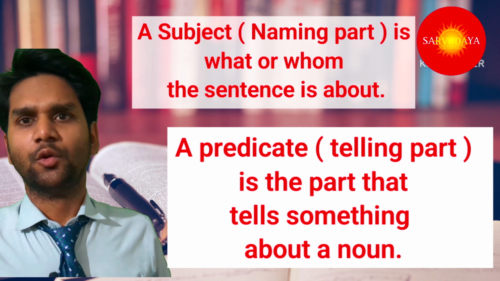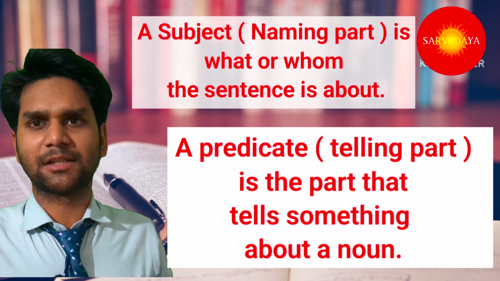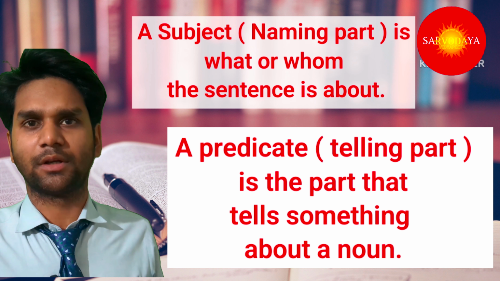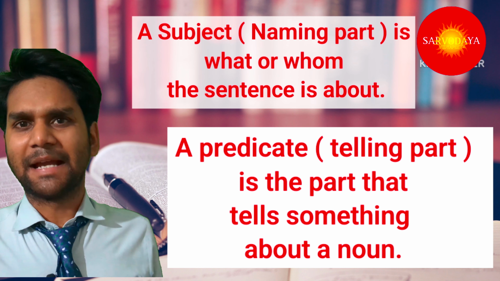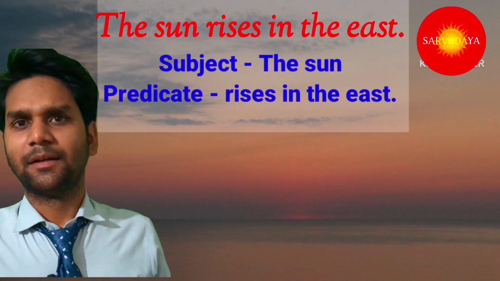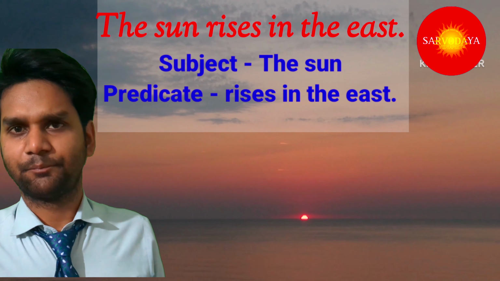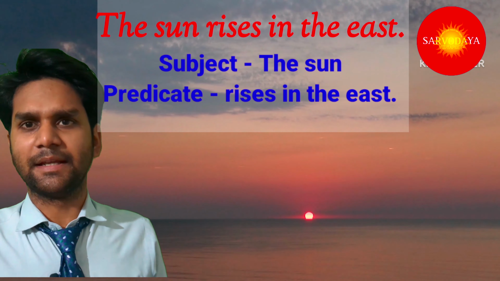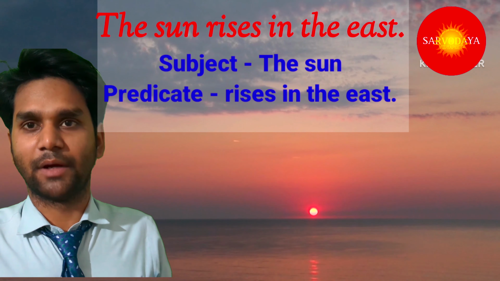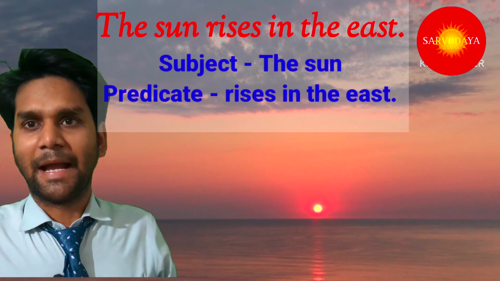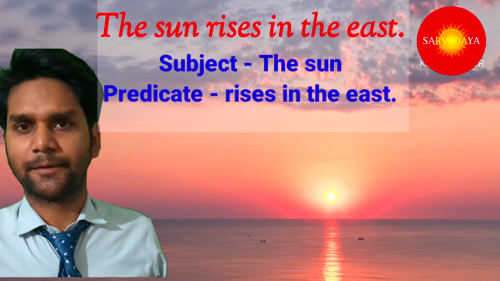In a simple definition, we can say that whatever is spoken about a subject is called a predicate. If we take an example, the sun rises in the east. In this sentence, the sun is our naming part. That's why it is a subject. And rises in the east tells us something about the sun. That's why it is a predicate.